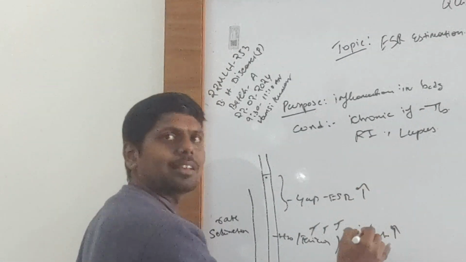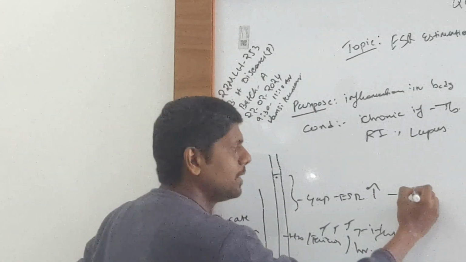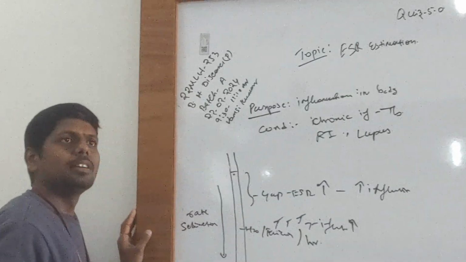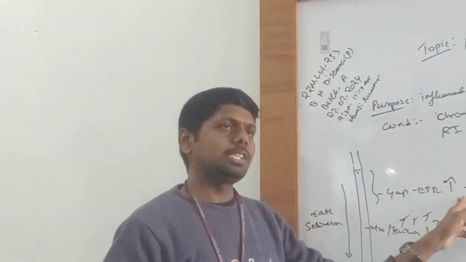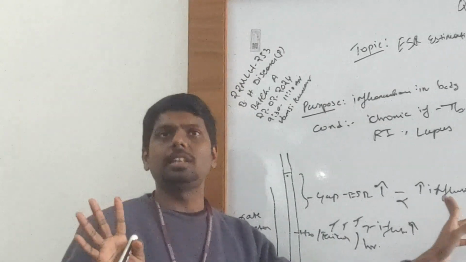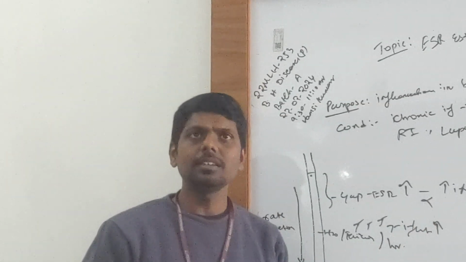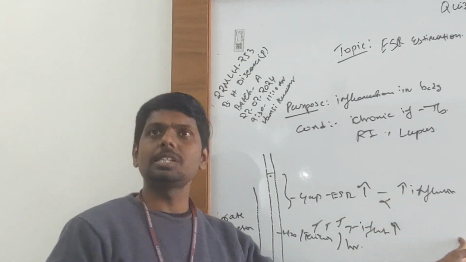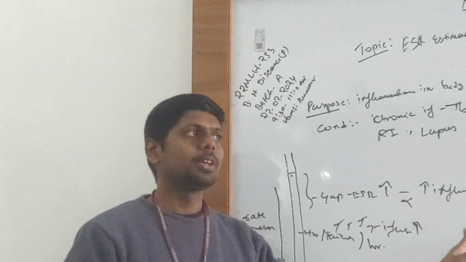More ESR value indicates more inflammation in the body. ESR value is directly proportional to the severity of the inflammation in the body.